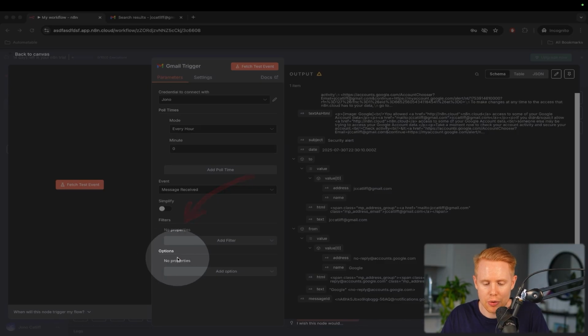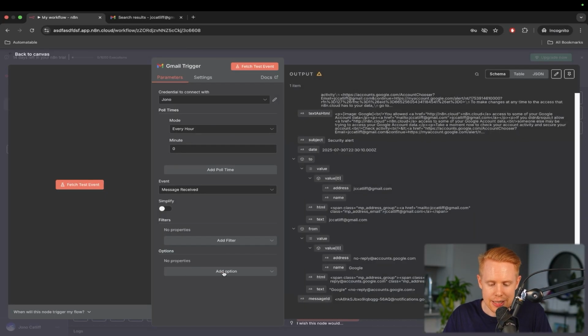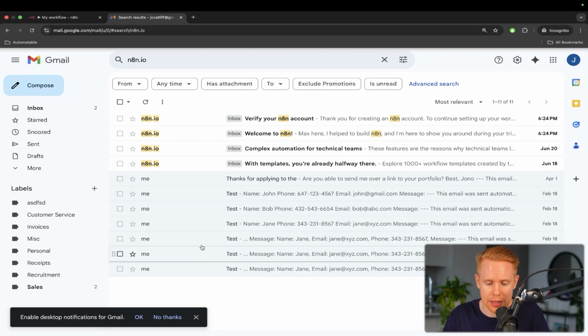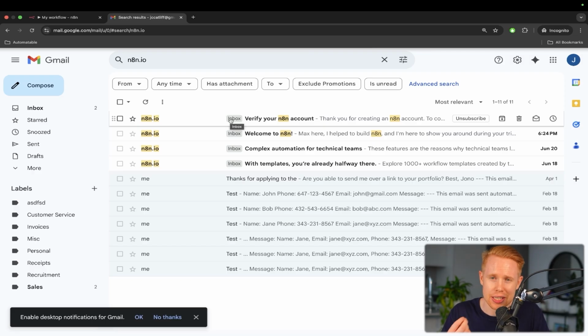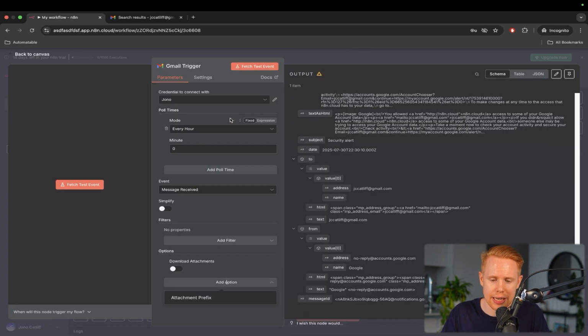That's just one example. Okay, I'm going to delete this, but you kind of get the point when it comes to filters. And then of course we have options down here as the last thing. And with options, these are not required fields. These are just additional things you can add on in case you need more details. Okay, so an example would be maybe you want to download the attachments. So say this email has a file on it, maybe a PDF file. You could actually download that PDF from within n8n as well.